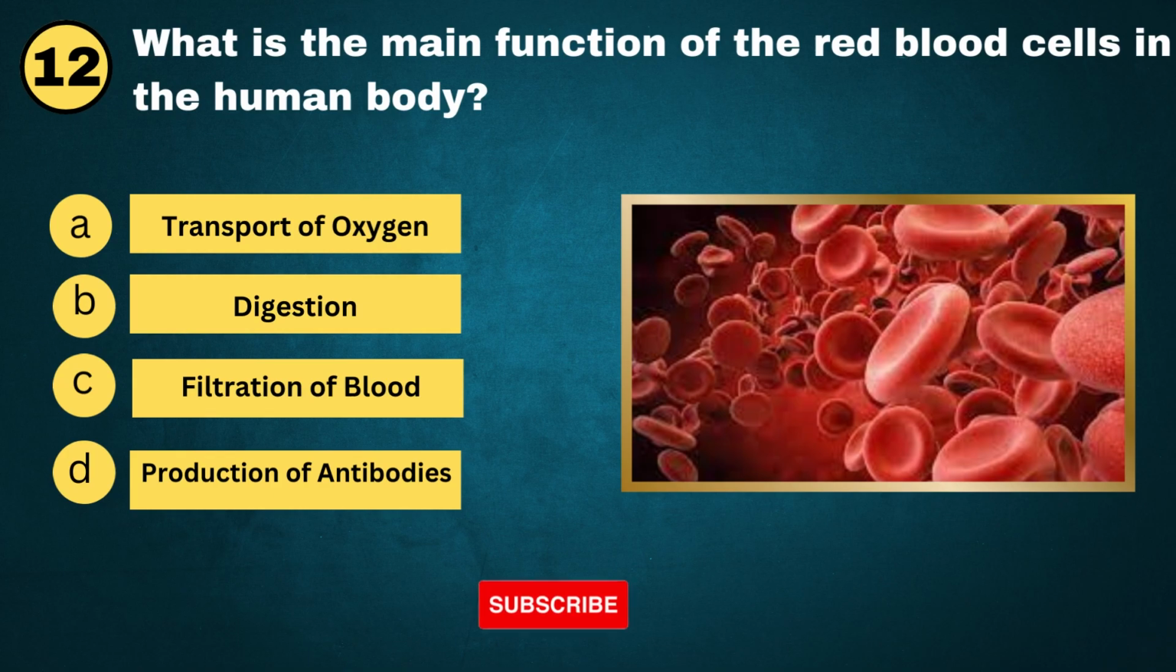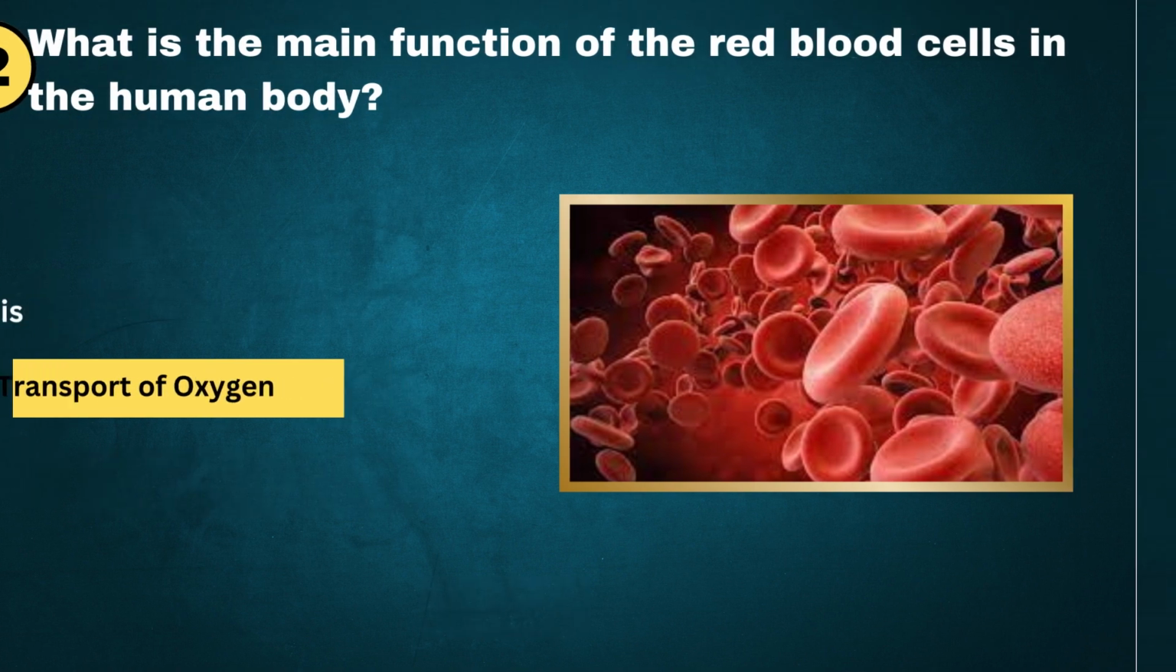Question No. 12. What is the main function of the red blood cells in the human body? A. Transport of oxygen. B. Digestion. C. Filtration of blood. D. Production of antibodies. And the answer is A. Transport of oxygen.